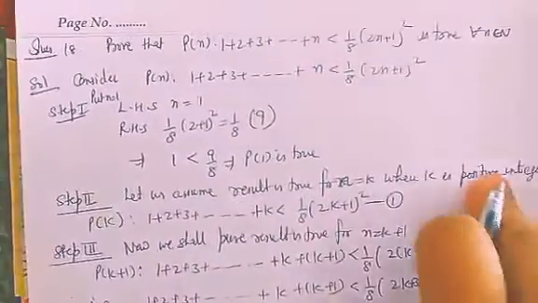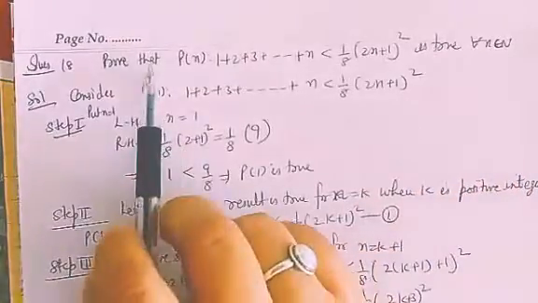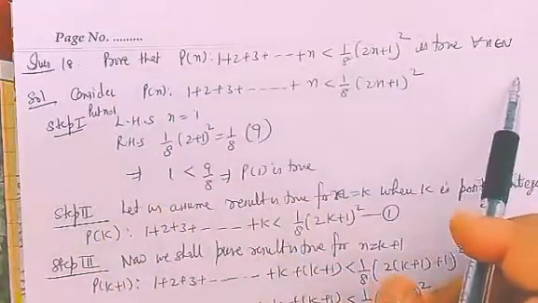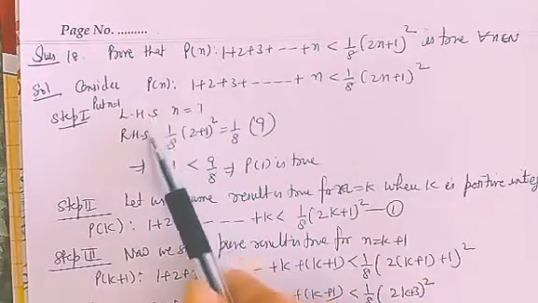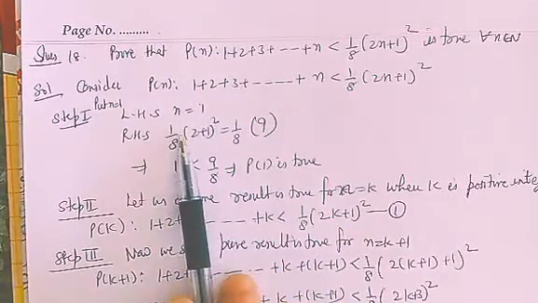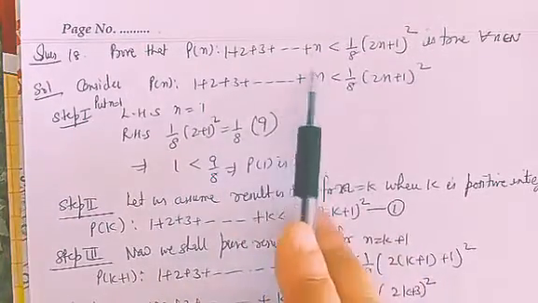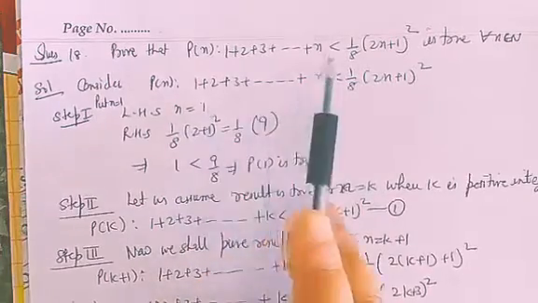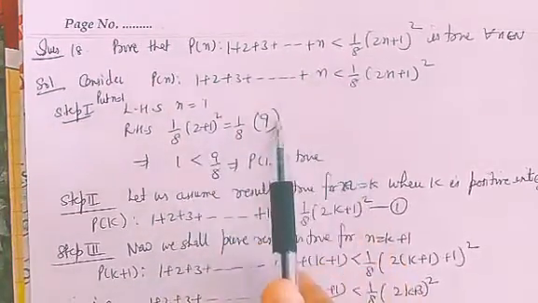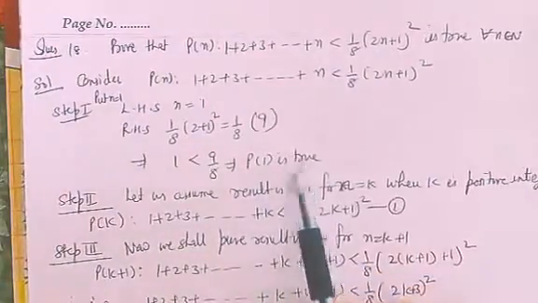starting that question. I've solved it already, but I'll solve that in front of you. Okay. So it was your P(n): this less than this. Okay, to be true for this. So consider again. Now no doubt we solve LHS and RHS separately for equality, but it's better if we solve all together. Okay, because here the relationship between this and this you have to establish. They're not equal. Okay, so as we get 1 from here, we get 9 by 8 from here. Okay, and 1 means this side is less than this. So this was the relationship.